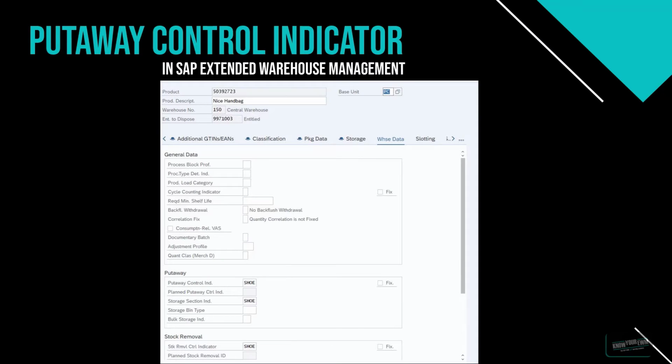We could say that our product, let us say the nice handbag we already came along during the course of this episode, should be treated like a shoe, for example. If that makes sense or not is another topic. But because we want the handbag to be treated like a shoe, we assigned the put-away control indicator for shoes to this specific product. So far, so good for the put-away control indicators.